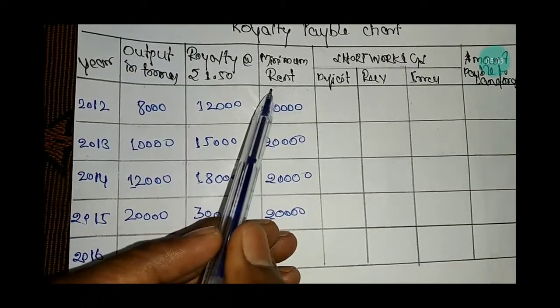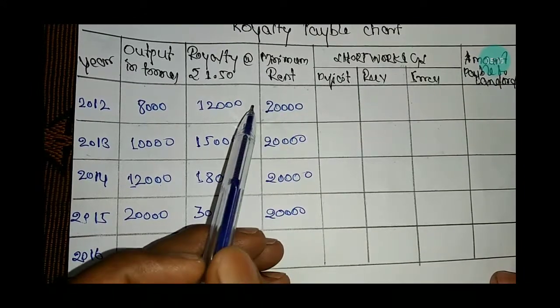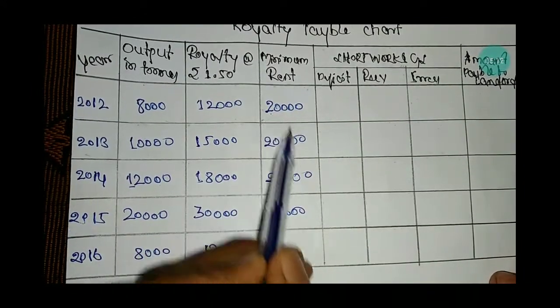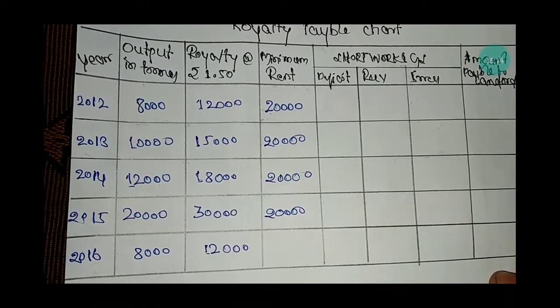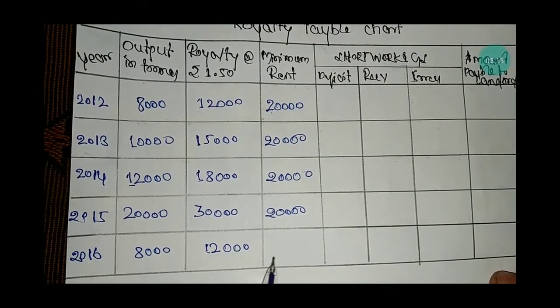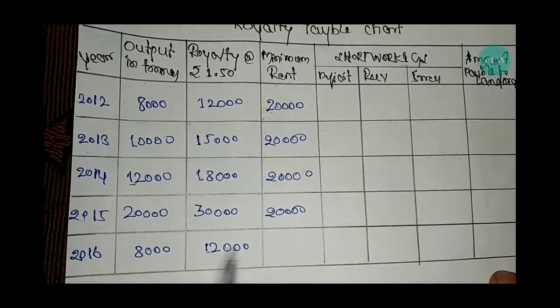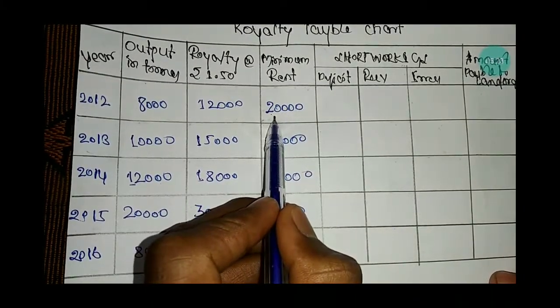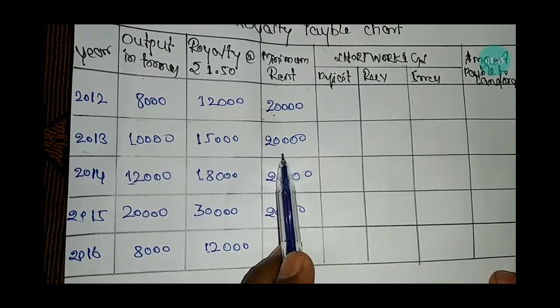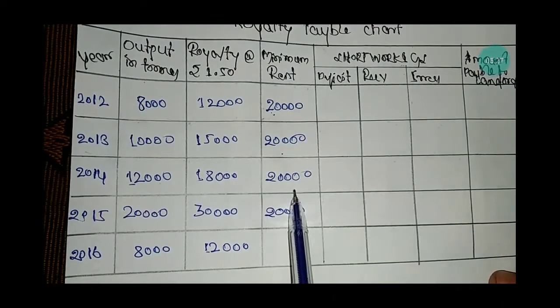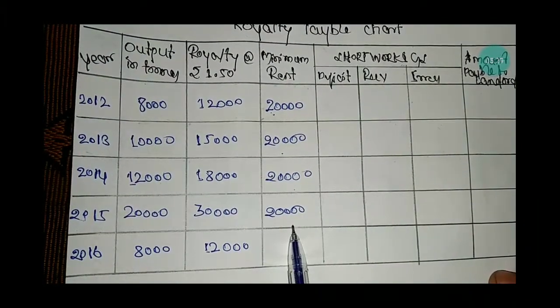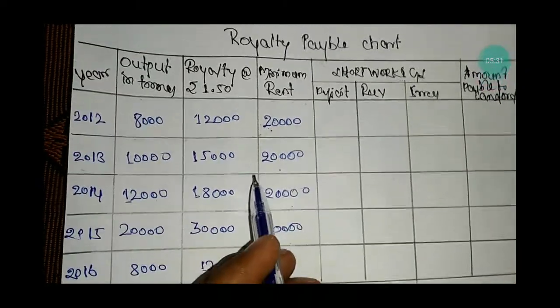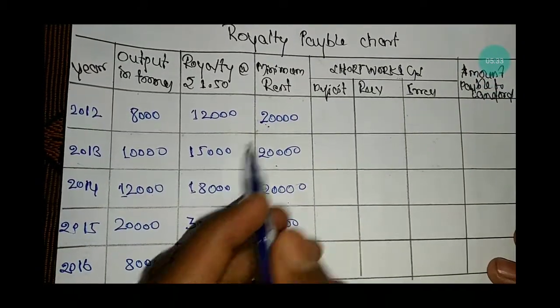And the minimum rent which was fixed in the agreement, that is 20,000 in all the years. But in the year of strike there is a slight change. We will see that later on. Okay, 20,000 which was fixed in 2012, 20,000 for 2013, 20,000 for 2014, 20,000 for 2015. Okay, let's start with the preparation.